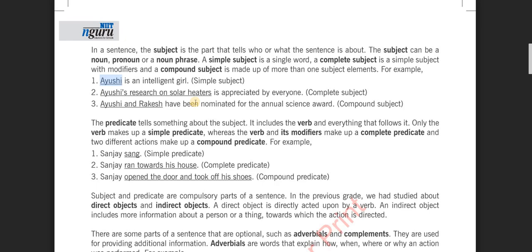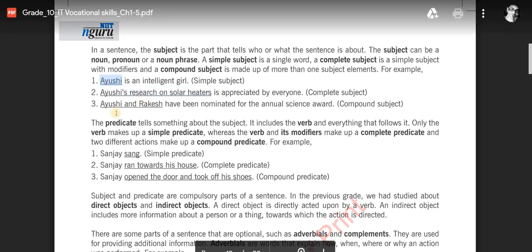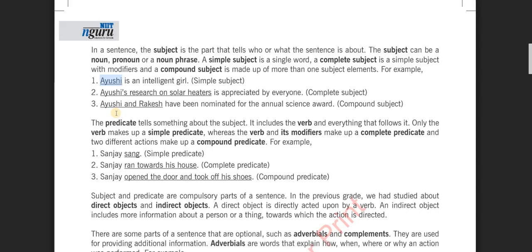A simple subject is a single word. A complete subject is a simple subject with modifiers, and a compound subject is made up of more than one subject element. For example, Ayushi's research on solar heaters is a complete subject. It completes the meaning of itself. Ayushi and Rakesh, compound subject. More than one subject together is called a compound subject.